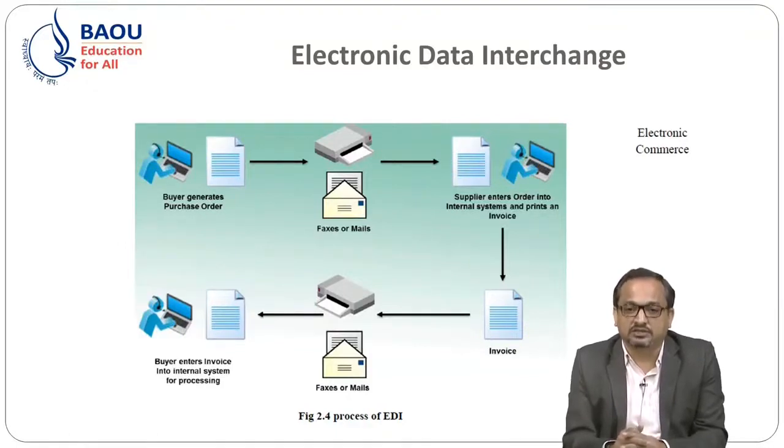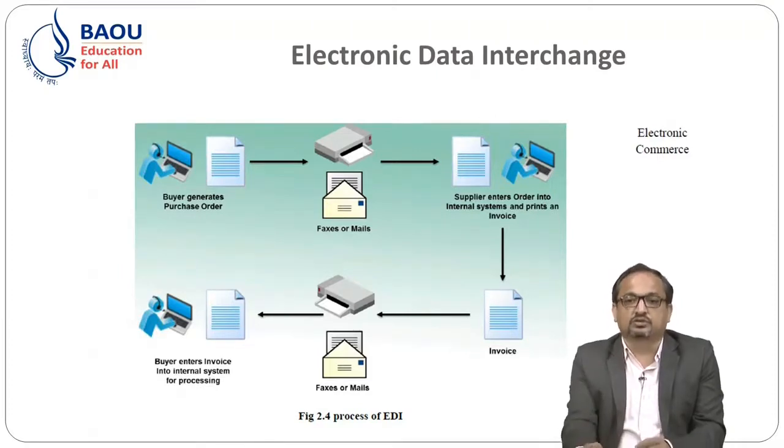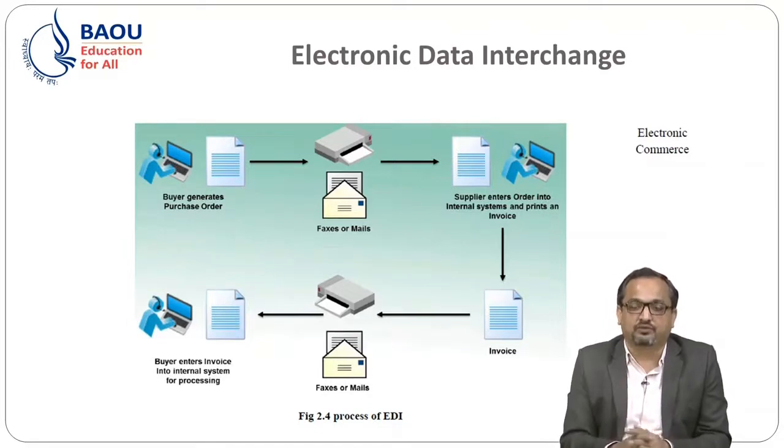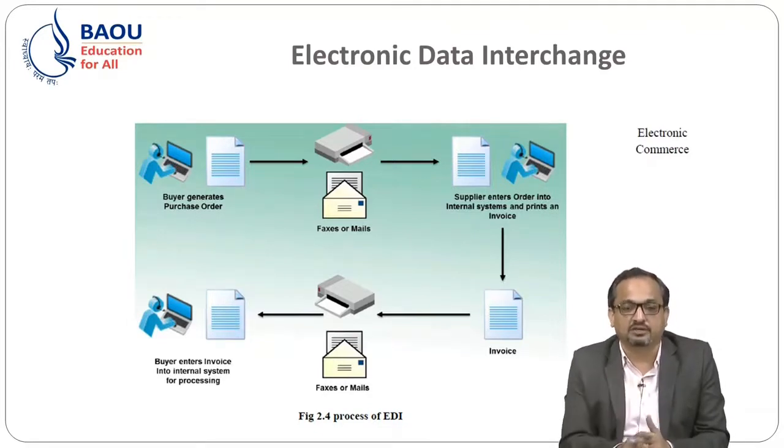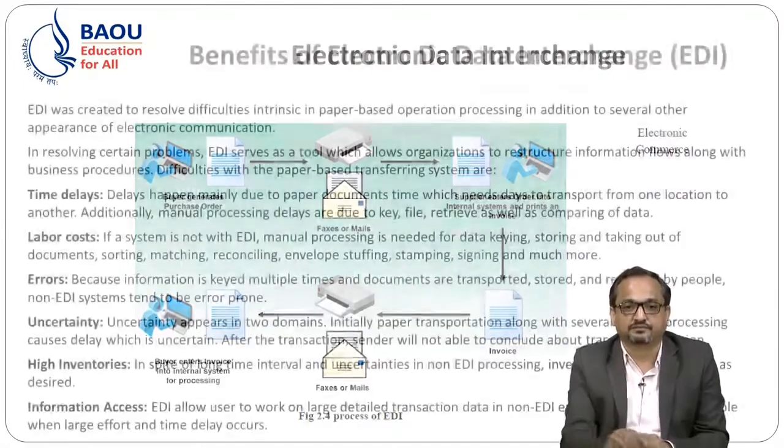The invoice is provided to the courier agency along with the product, and that is delivered to the customer. The buyer enters the invoice into the internal system for processing. If they want warranty or guarantee, that will be available to the buyer whenever they wish.